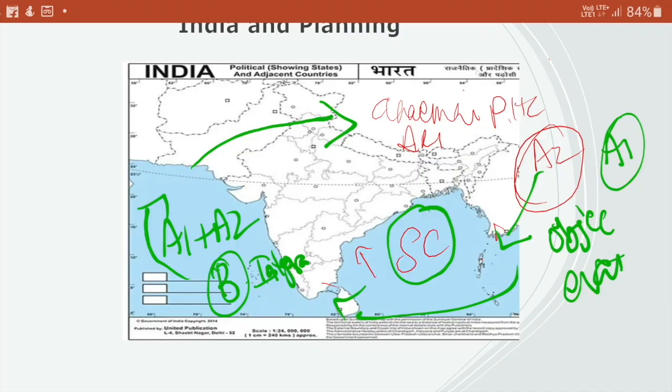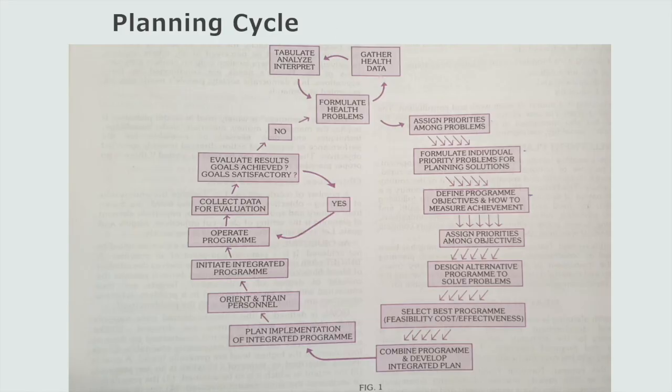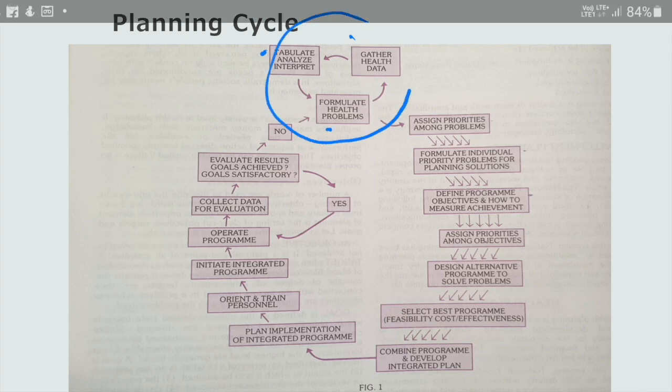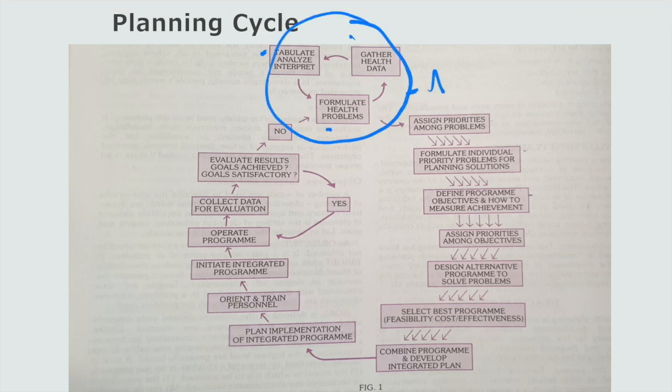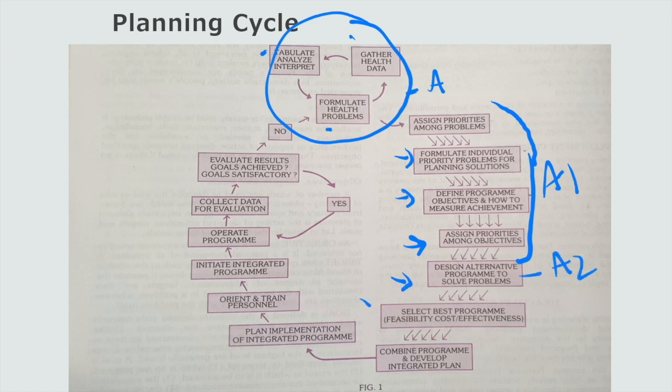So this is the planning cycle. I hope you understood. Gathering the data, analyzing it and formulating the problem is the A part of the planning cycle. Then we assigned the priority, formulated, and defined the program objective and how to measure achievement, and assigned priority among objectives. This is A1. Then we designed an alternative program, this is A2. Then we select the best program, combine these two programs and develop an integrated plan, that is B.